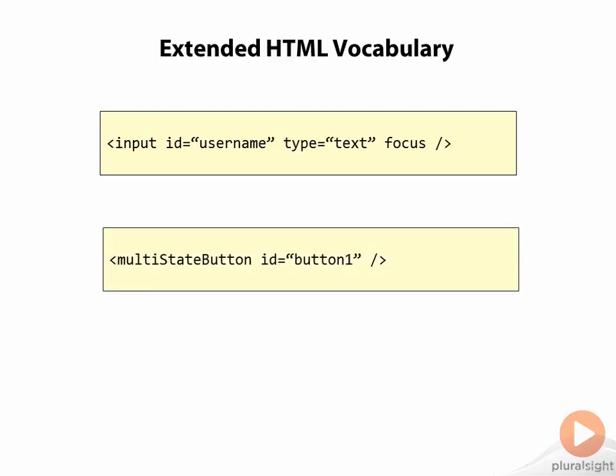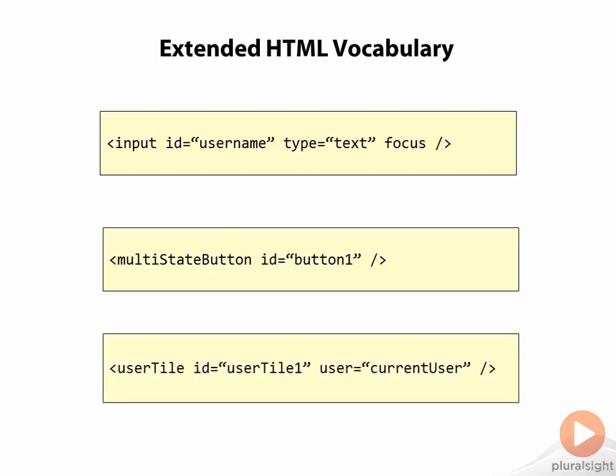Here's another example. This time I'm being a little more ambitious. This is maybe a toggle button or possibly even a button that cycles through several states, but here I can create some kind of a multi-state button that works the way I want it to work in my application. In my HTML, all I see is this, but after Angular gets done processing this element, the browser will see the HTML that it needs in order to accomplish what I want.